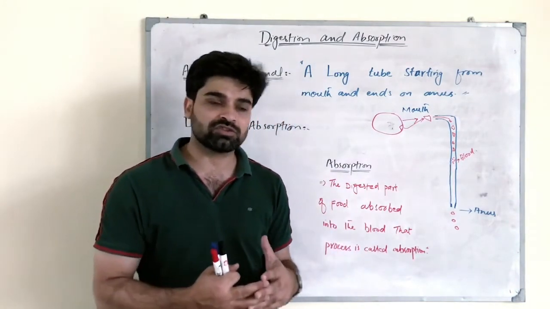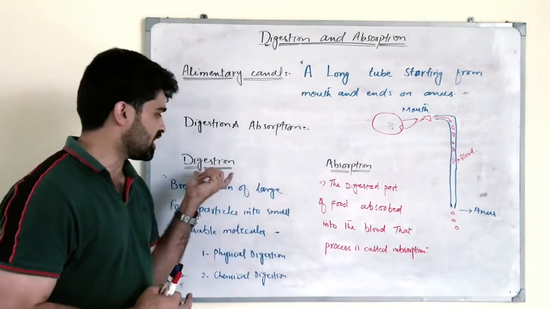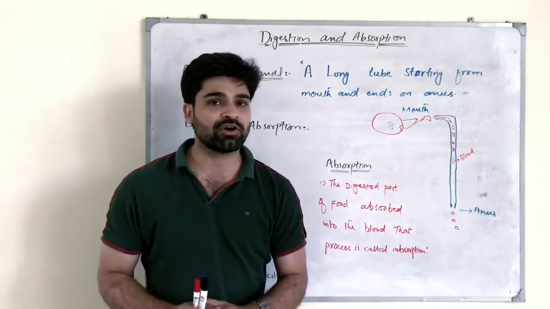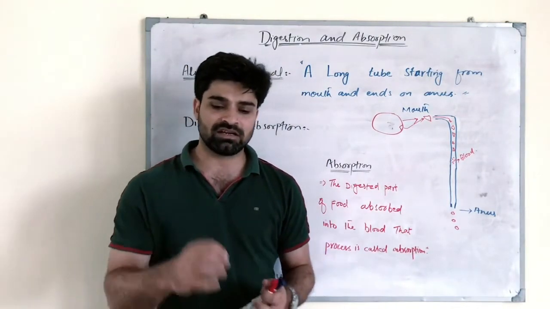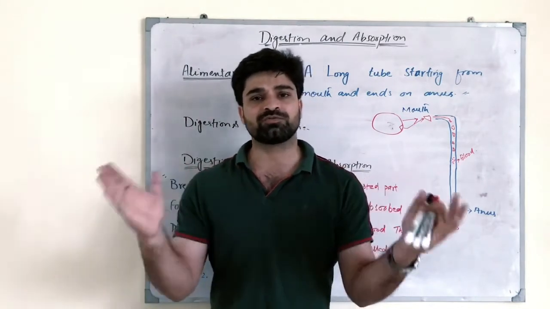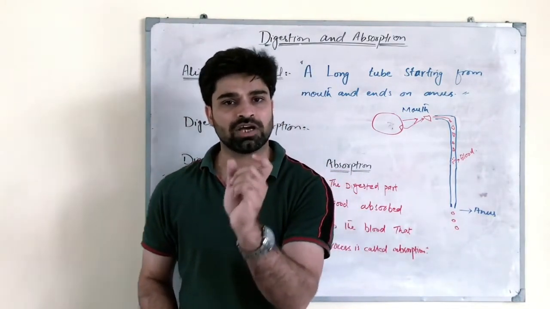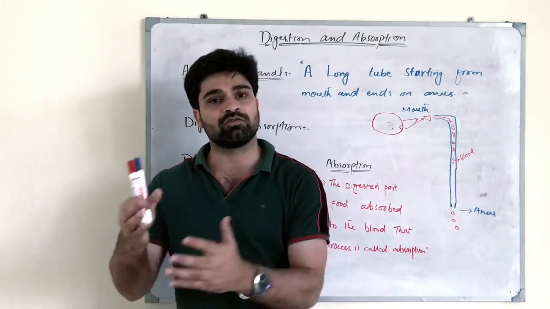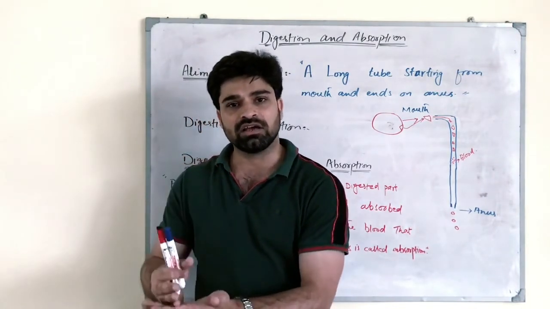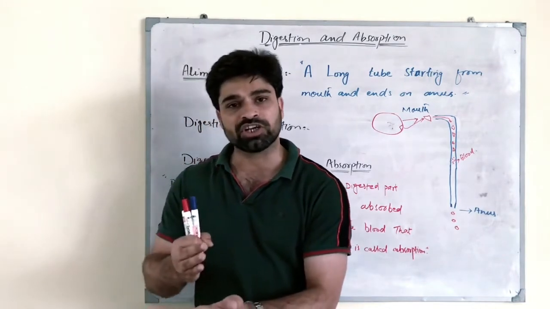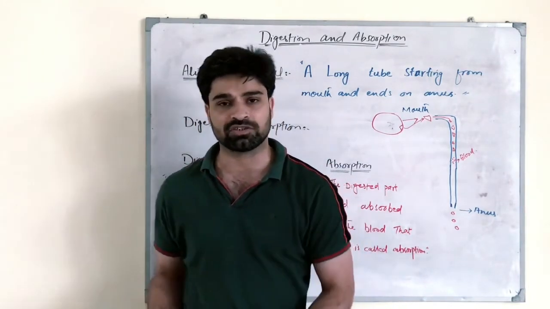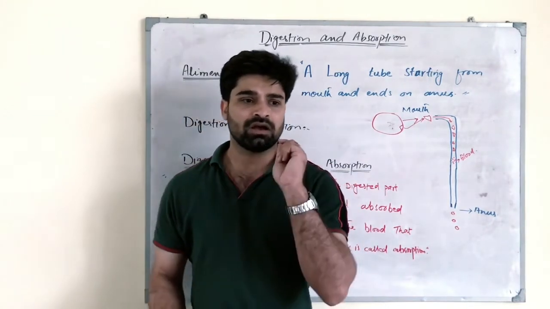I hope you have understood the concept of absorption and digestion. Let me recall it for you. Digestion is the breakdown of large food molecules into smaller ones, and those smaller molecules are absorbed into our blood so that the nutrients can be transported to the other parts of our body.